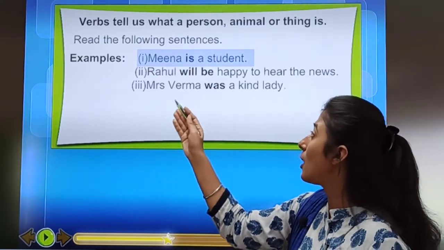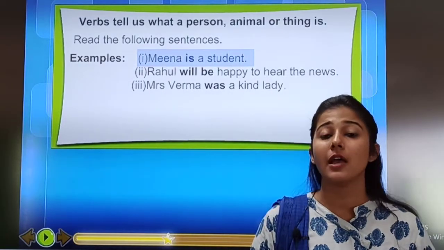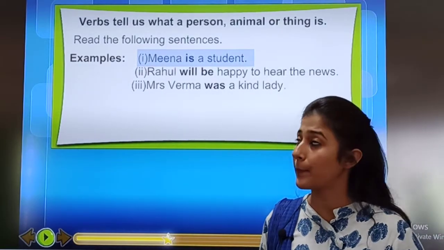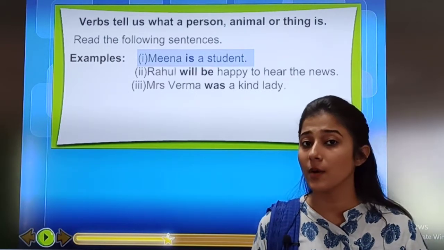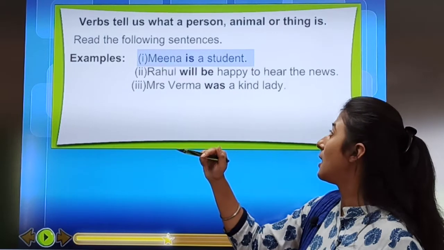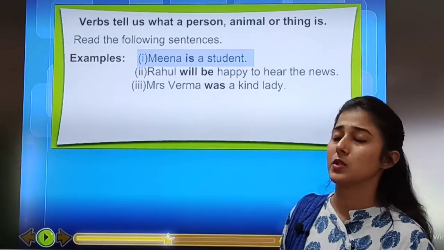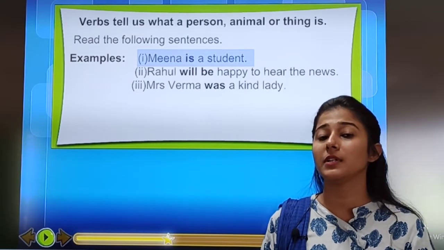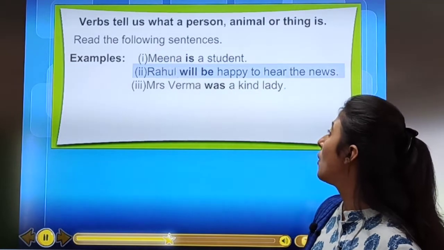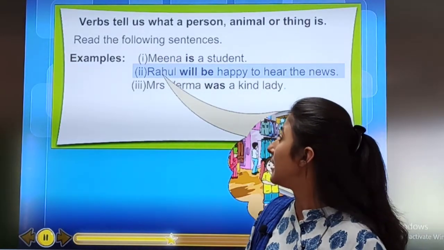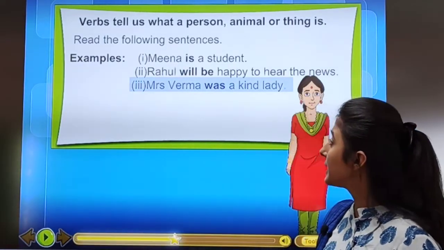Then, Rahul will be happy to hear the news. Now what is the verb here? See, Rahul is a noun. Then happy to hear the news is also not a verb. What will be the verb? Will be. Okay. Will be is a verb. Then third, Mrs. Verma was a kind lady.